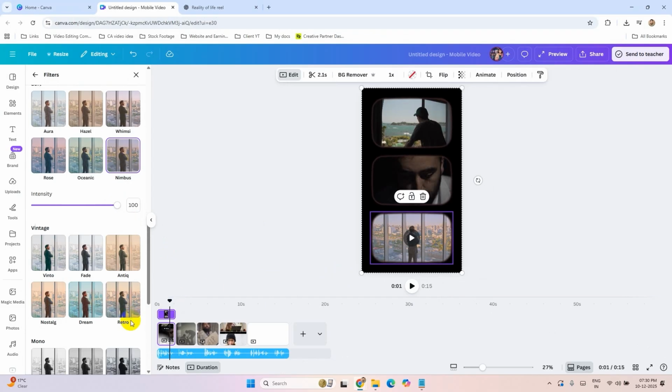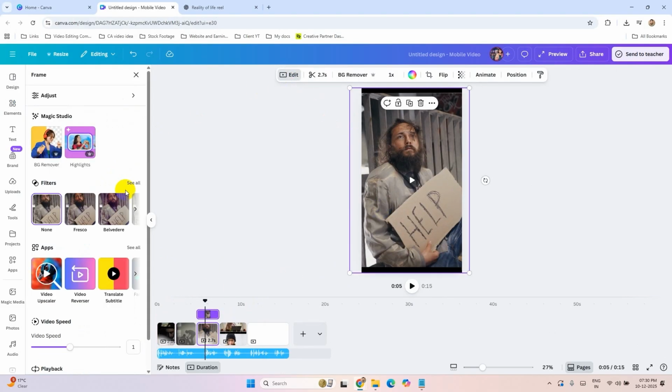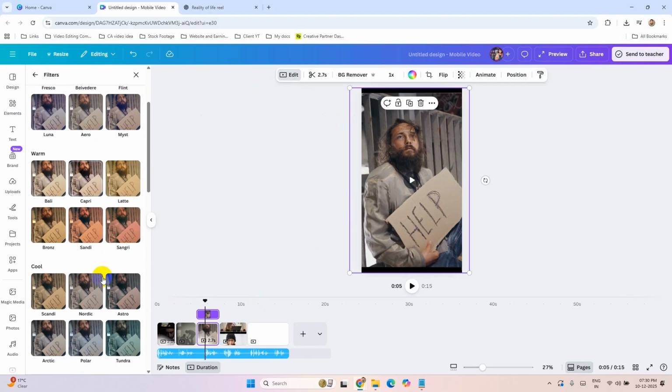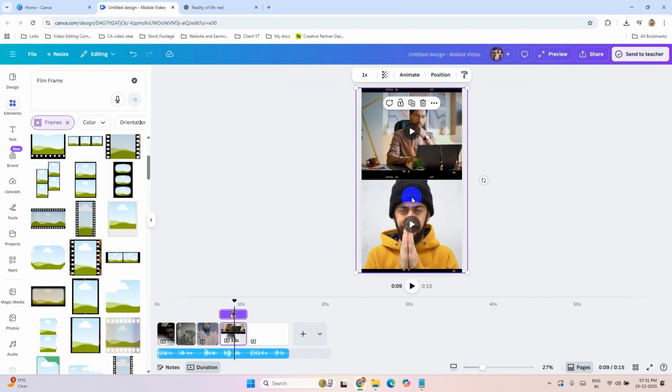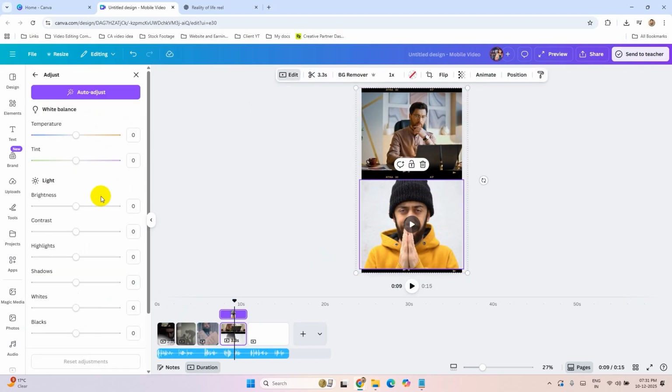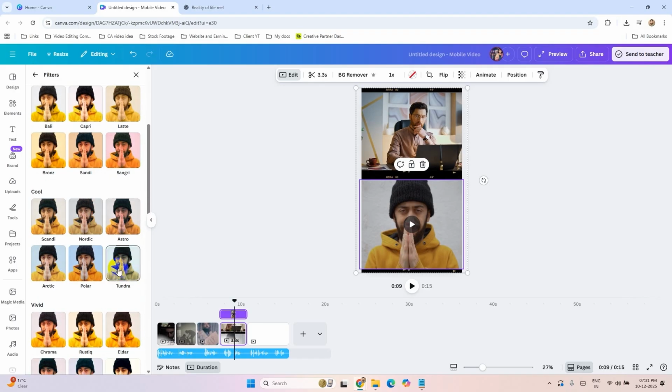This one looks good, I think. Click on edit, add some filter here. You can adjust this also like this. Reduce the contrast and add some filters also here.